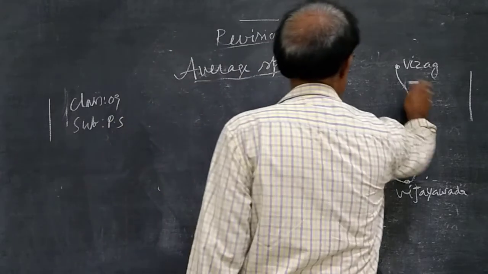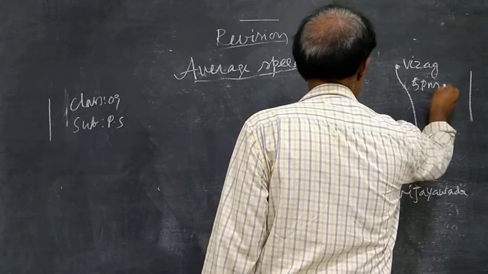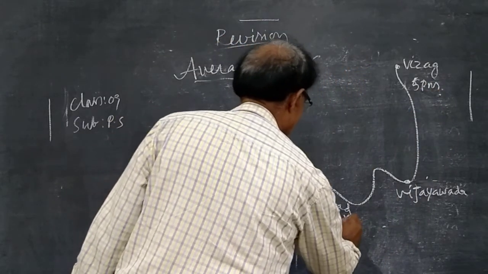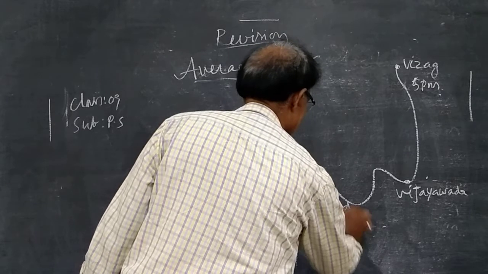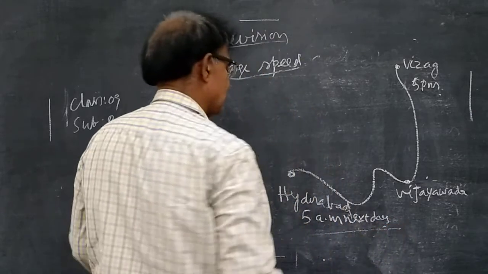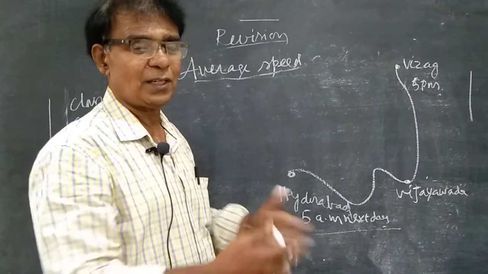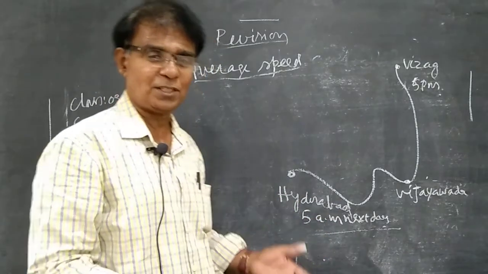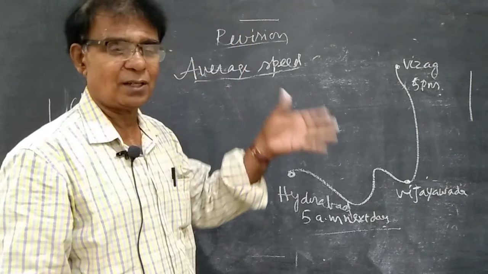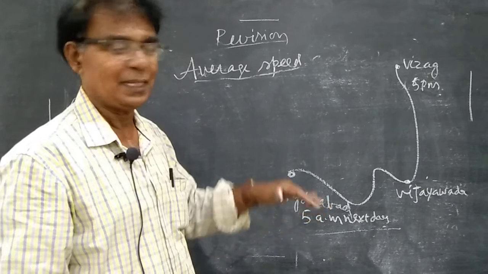So it starts at 5 p.m. and reaches here at 5 a.m. next day. If you make a journey from Nellore to Hyderabad, you take the Charminar Express or Pinakini Express, whatever it may be, between 7 o'clock, 8 o'clock, and next day you reach at 4 or 5 or 6 a.m. in the morning.